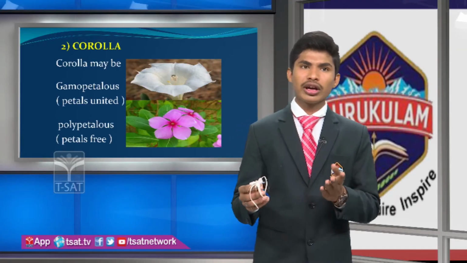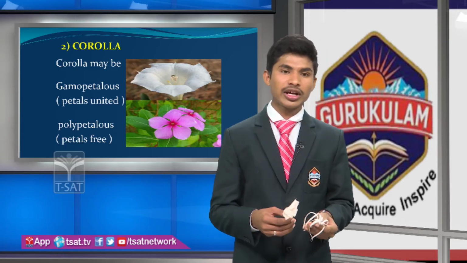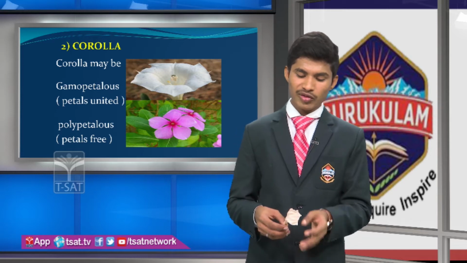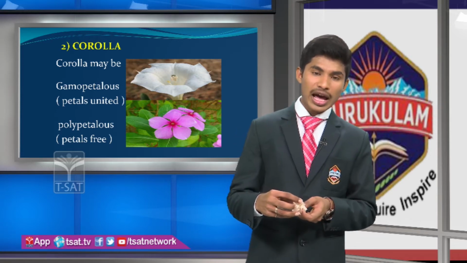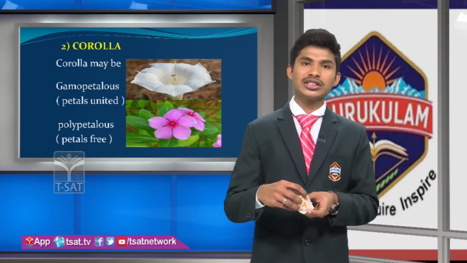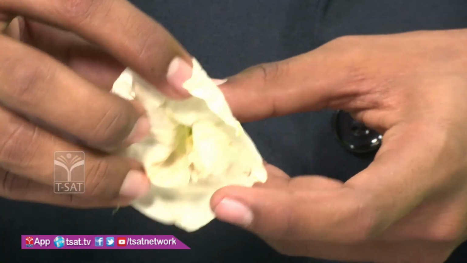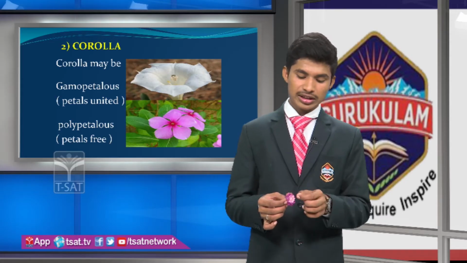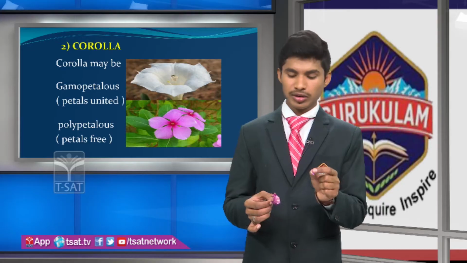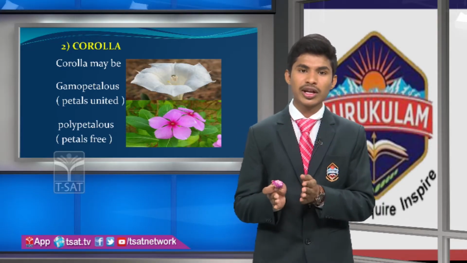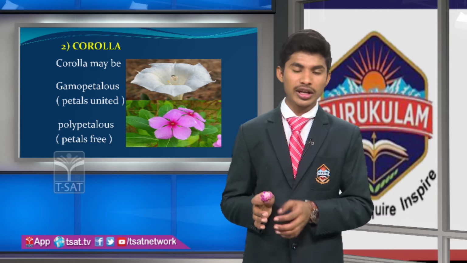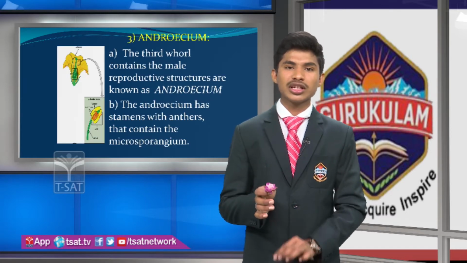Like the calyx may be gamosepalous, the corolla may also be gamopetalous or polypetalous. Gamopetalous means petals are fused. See here, datura. Are you observing any gaps in between the petals? No, because these are gamopetalous, meaning fused. And polypetalous is nothing but petals are free, as in rose. We are seeing this is one petal and this is one petal. The space is present in between the petals and these petals are free. Yes or no? Yes. So this is called polypetalous.